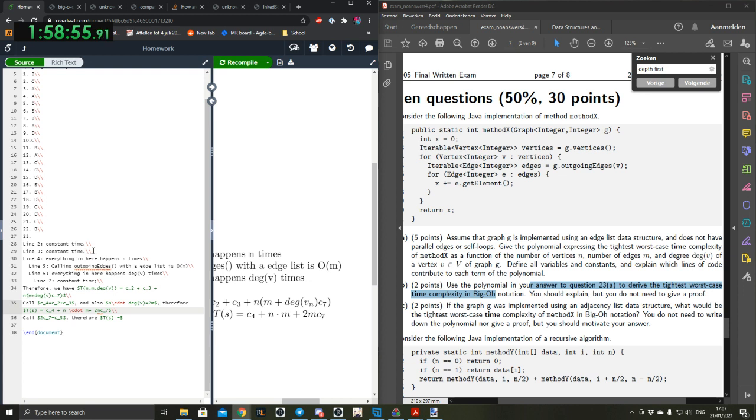You remember, therefore n times m, well, we call it t5, so this is T of n comma m comma degree of v. Therefore, T of n comma m comma degree of v is equal to c4 plus n c dot m plus m c dot c5.